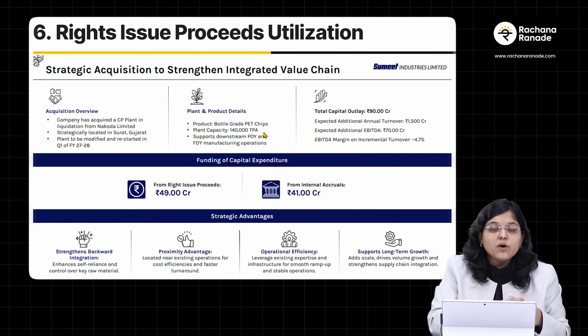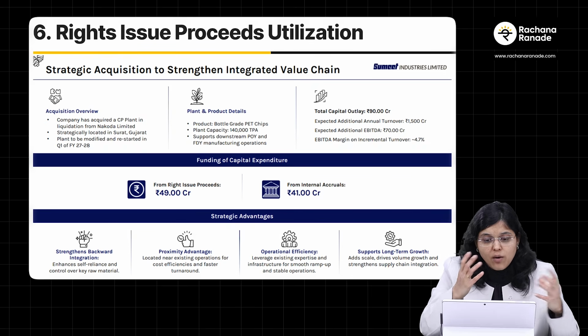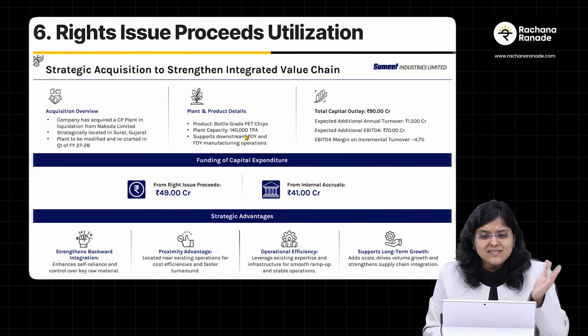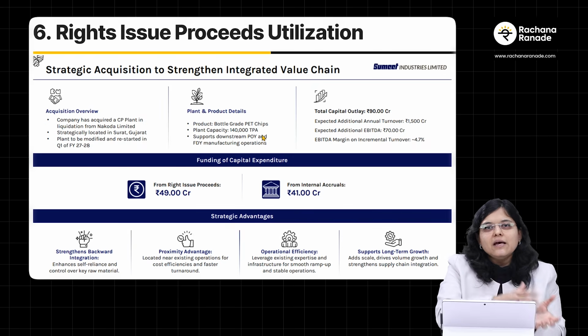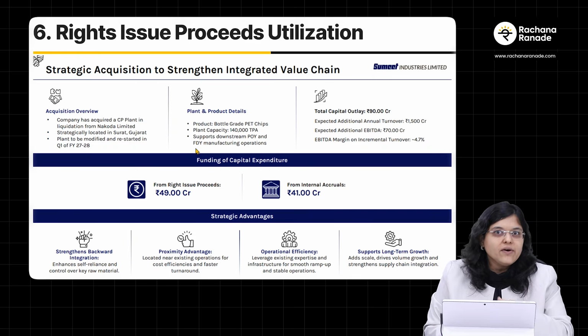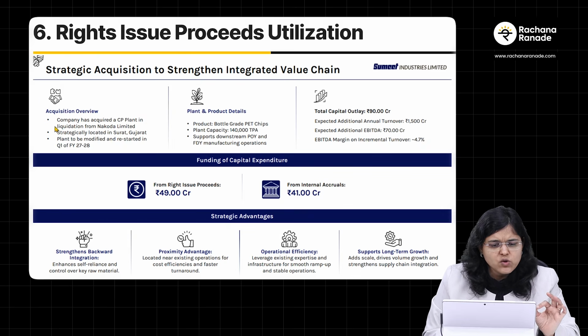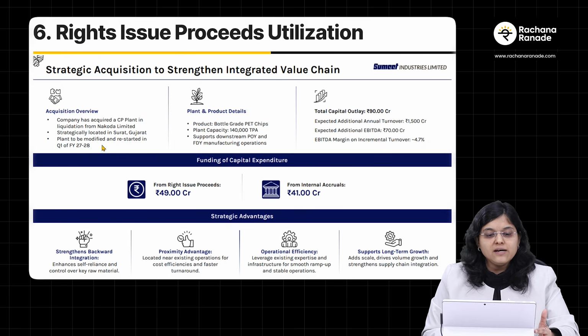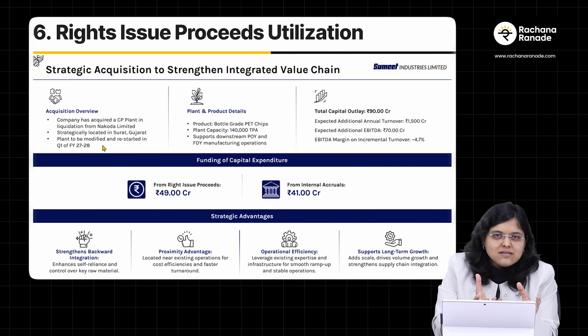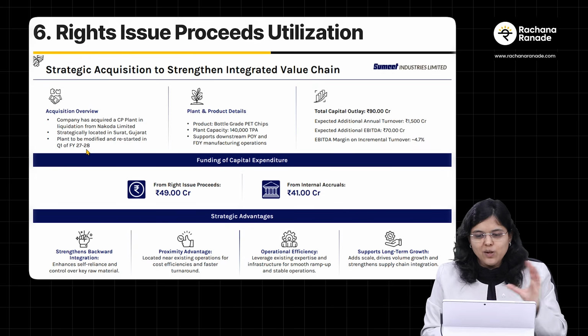So can they improve the quantity of their raw material production? Answer is yes, because the plant capacity is 1,40,000 tons per annum. And if the raw material is available in abundance, can they also increase the intermediate products like POY and FDY? Absolutely yes. That's why they are saying it can support downstream POY and FDY manufacturing operations. Question is, where is this plant located? It is located in Surat in Gujarat, and they are saying that of course we can't use it as is. They'll have to modify it a little bit, and it can be restarted in Q1 of FY 27-28.